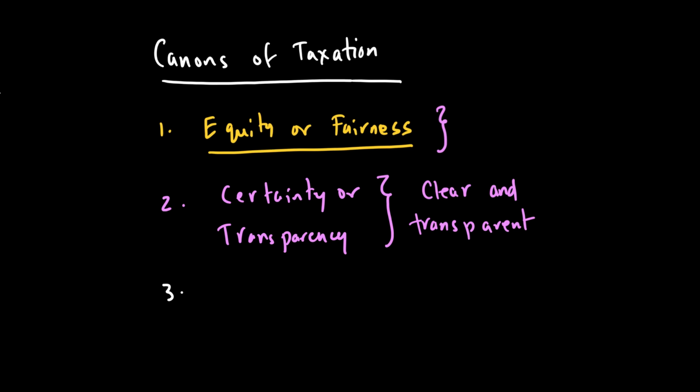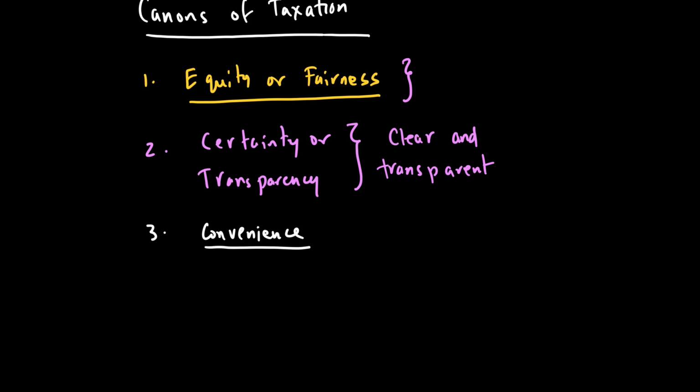The third important canon of taxation is called convenience. Convenience simply means that the payment and collection of taxes need to be as convenient as possible. They should be collected, for example, at a time and in a way which makes it very convenient for the taxpayer. So, for example, if I'm a taxpayer, the best time to take tax payment from me can be the beginning of the month when I get the salary, not the end of the month when I don't have the salary.